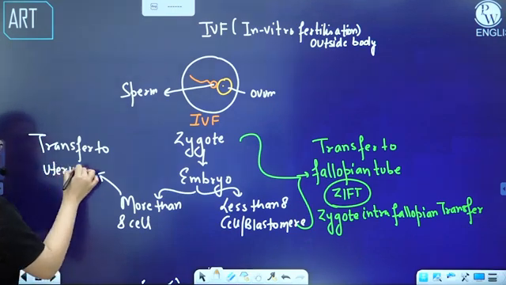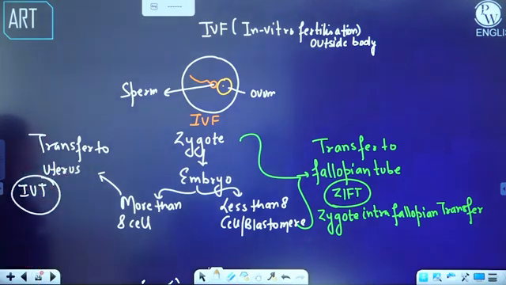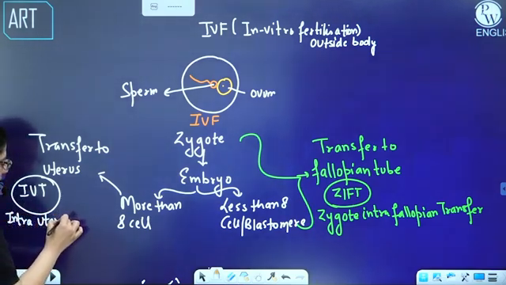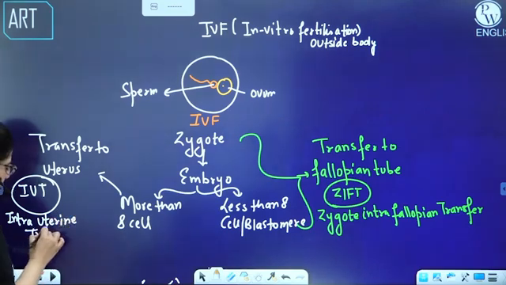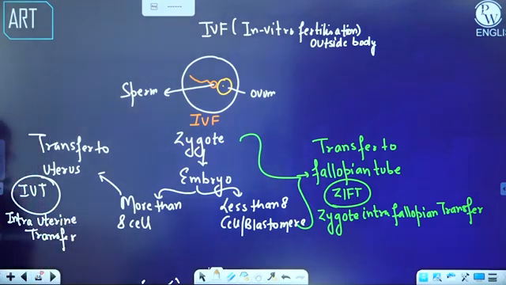And that technique is IUT. The one technique we have done is IUI, that is intrauterine insemination, where you deposit the sperm or semen artificially into the uterus. But in IUT, you are transferring the embryo into the uterus. So it's intrauterine transfer.